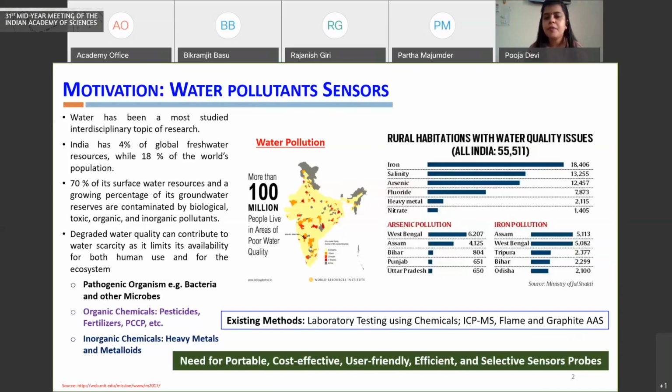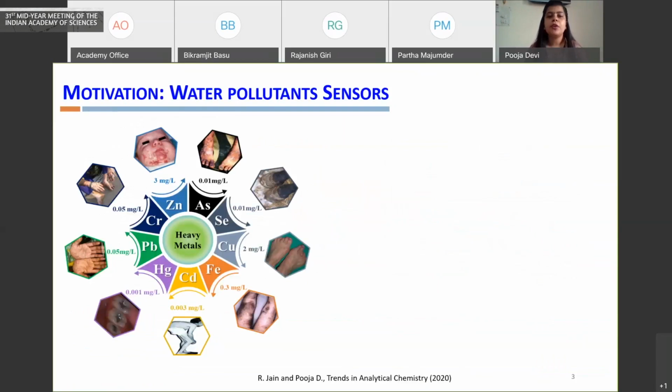So in my group, we specifically work on the development of various materials and the translation of those materials for the detection of a variety of water pollutants, including inorganic and organic pollutants as well as emerging water pollutants. Specifically, I will talk about the inorganic pollutants like heavy metals, because they are known for their adverse health effects if they are consumed above a permissible limit.